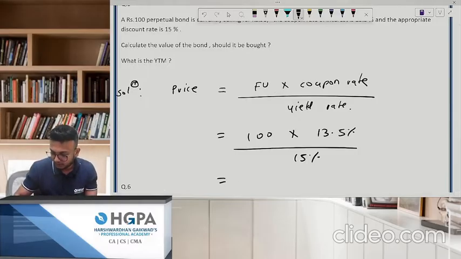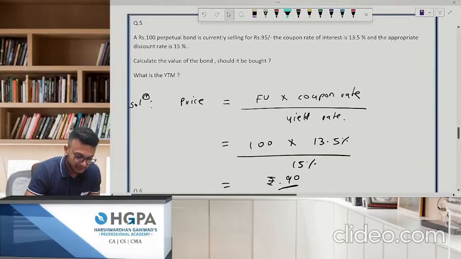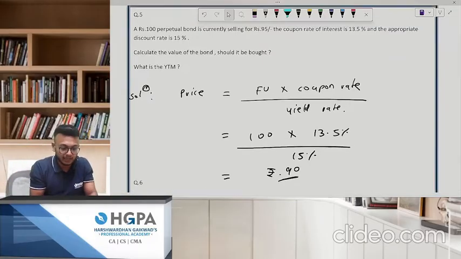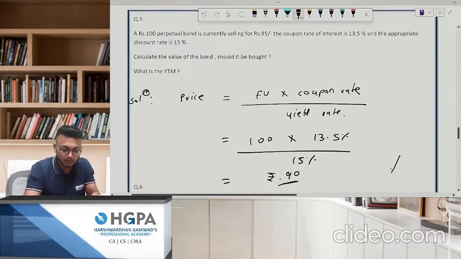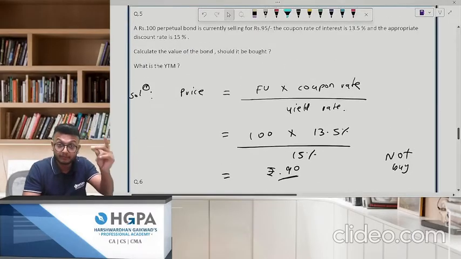100 into 13.5% divided by 15%. Your answer has to be rupees 90. Is it coming? And it is currently selling at 95. Whether you will buy it? Hell no. Why on earth would I buy this? The fair value is coming 90. It is selling at 95. Until it drops down to 90, I will not buy this. Not buy. Simple.